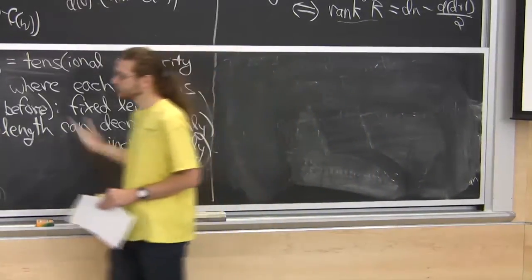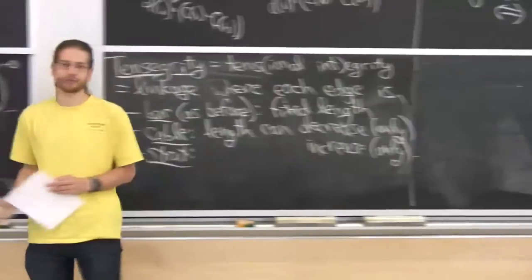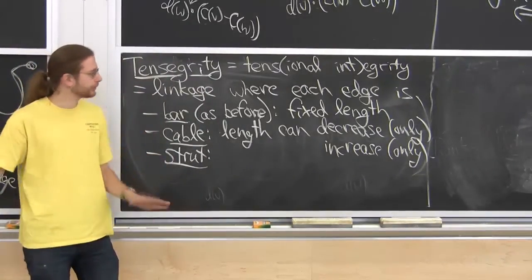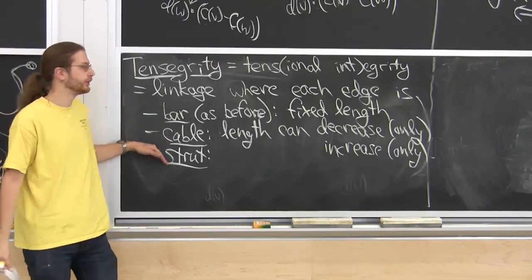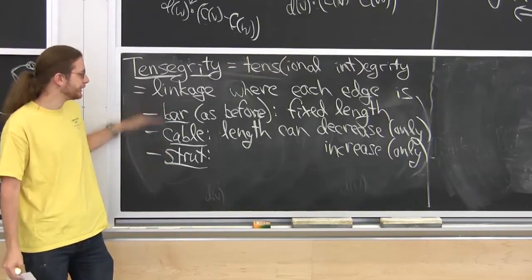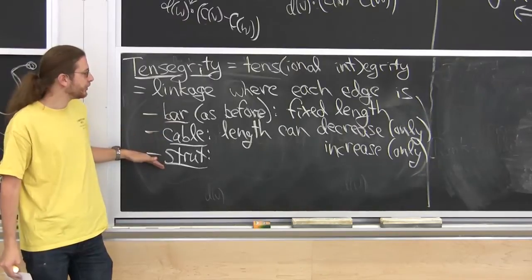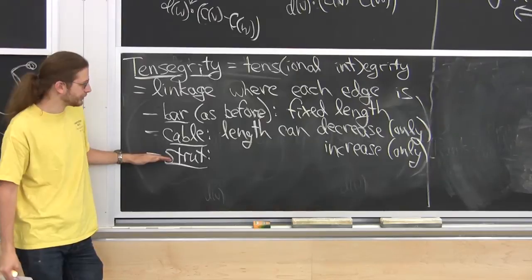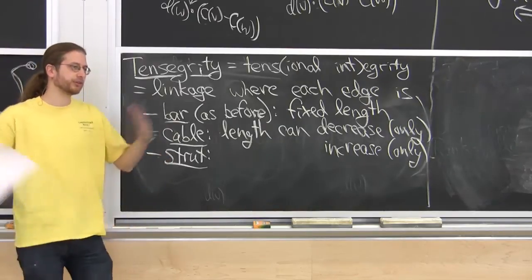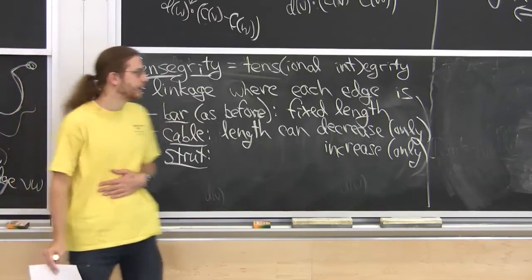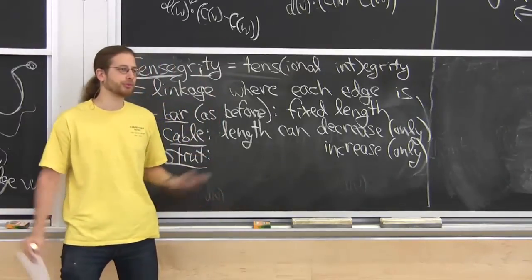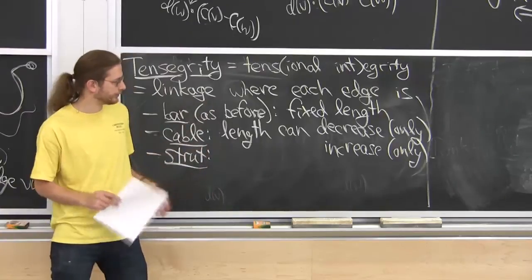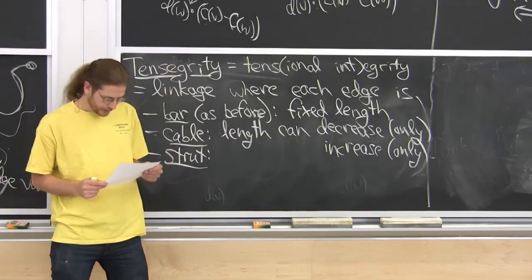It's going to be a little different from our old configuration space. It's a space of all possible configurations where these three things hold. I'll give you desired lengths for each of these things. As long as these constraints hold, that the lengths stay the same here, get smaller here, or stay the same or get larger here, that's a valid configuration. So it's actually a slightly larger configuration space than what we had. A path through that space is going to be a motion, just like before. A configuration is just a bunch of points where this holds.